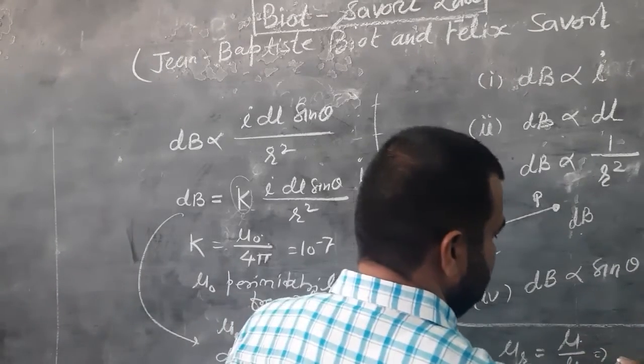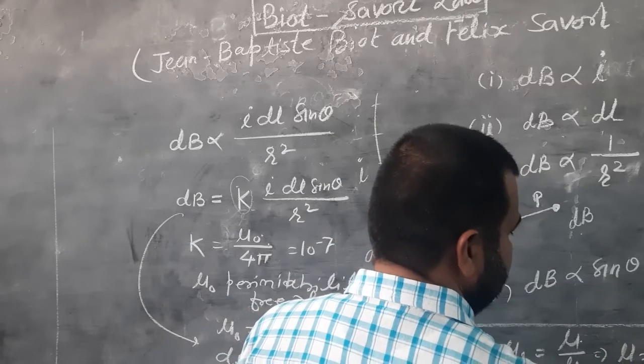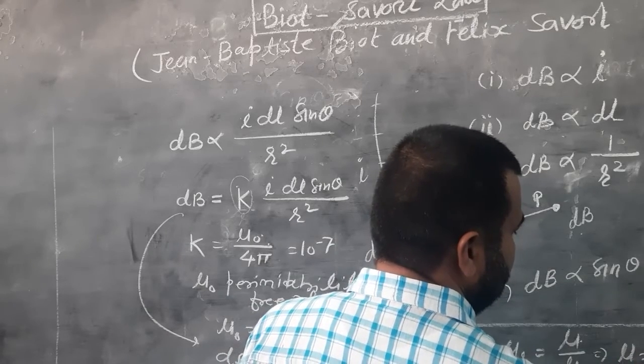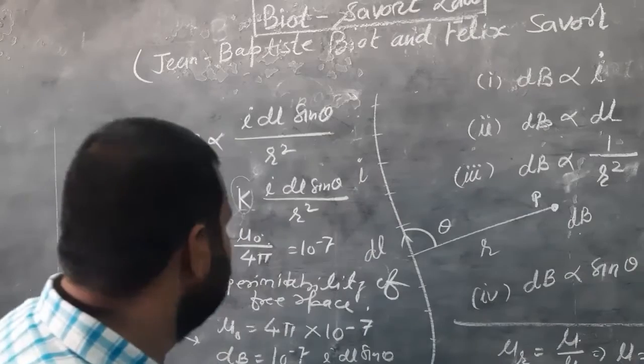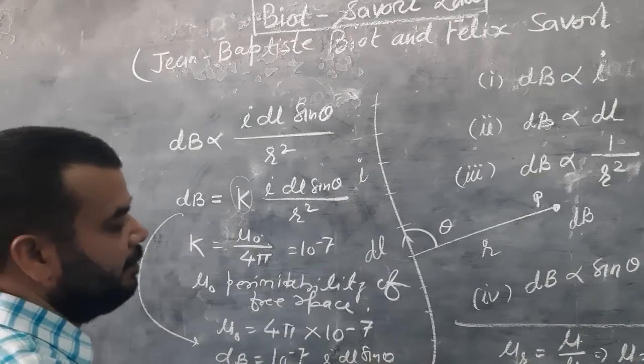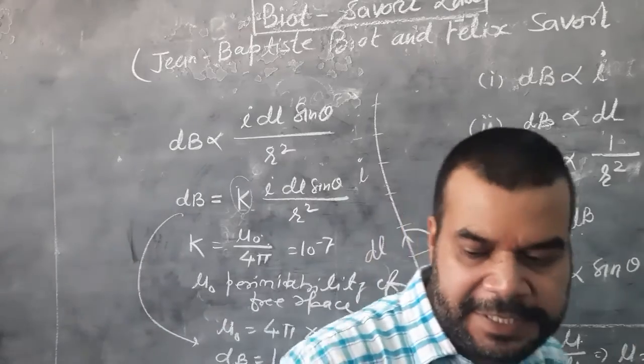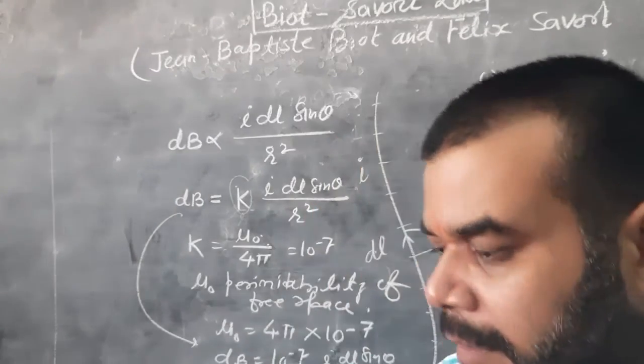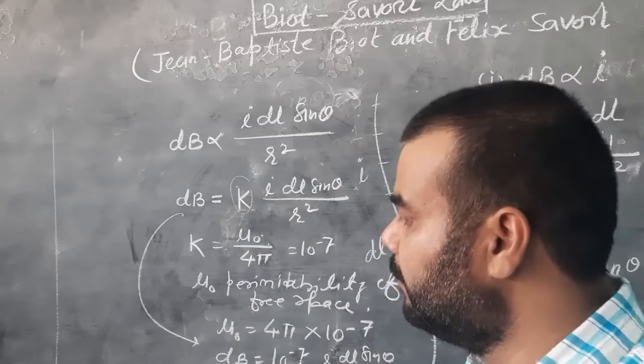So this mu can be written in the form of mu naught into mu r. So we can change the value of k with the help of this quantity. Now the vector form.